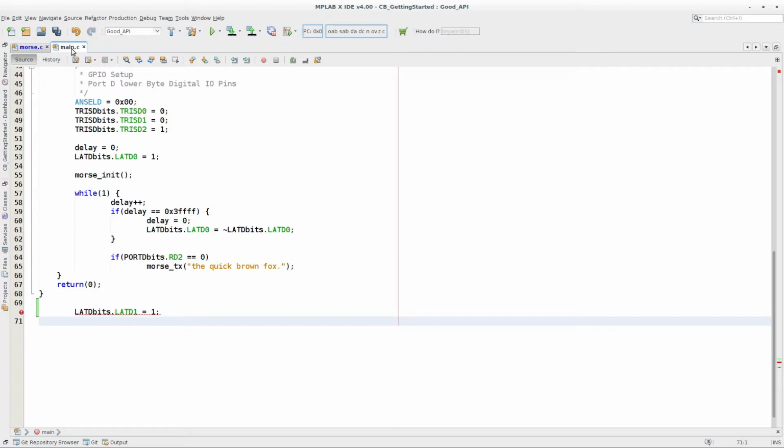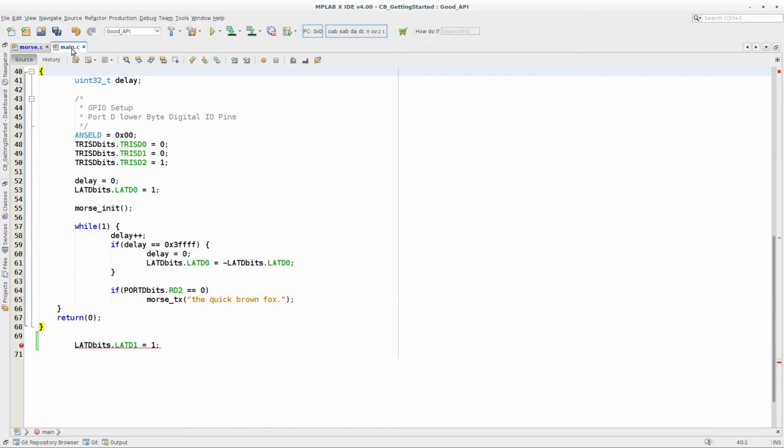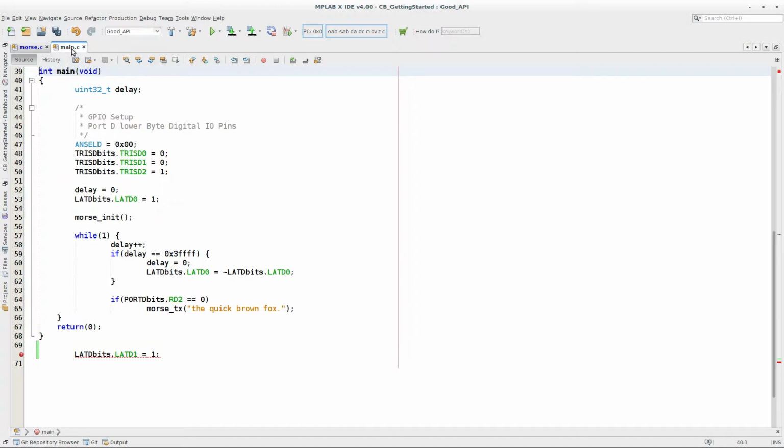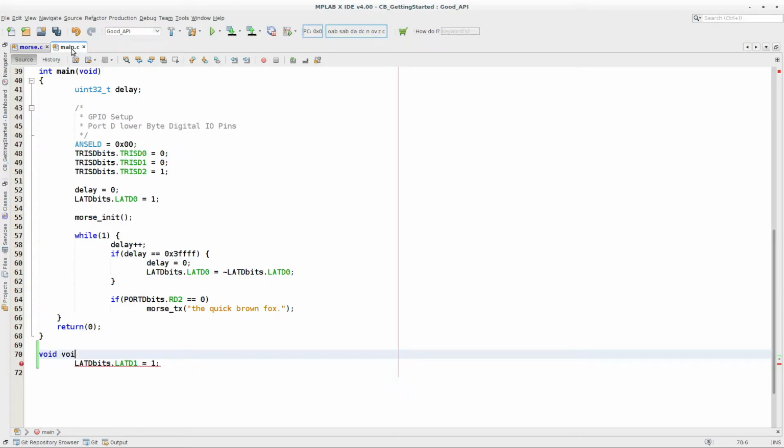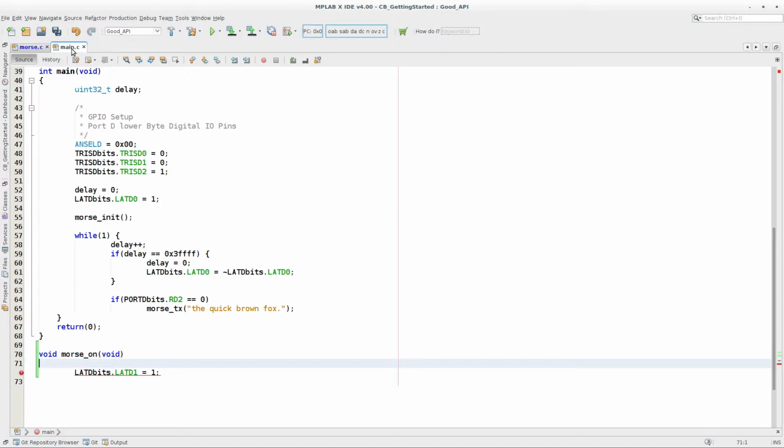My application code, this main.c, is platform dependent. So I'm going to try and put all the platform dependent code into this file. Now we could make main.c platform independent. We may do that in the future, but for the minute we'll just localize platform dependent code in here. And to do this, we're going to just create a function that returns void, we'll just call it Morse on, and it accepts no parameters, and all it does is execute that line of code.